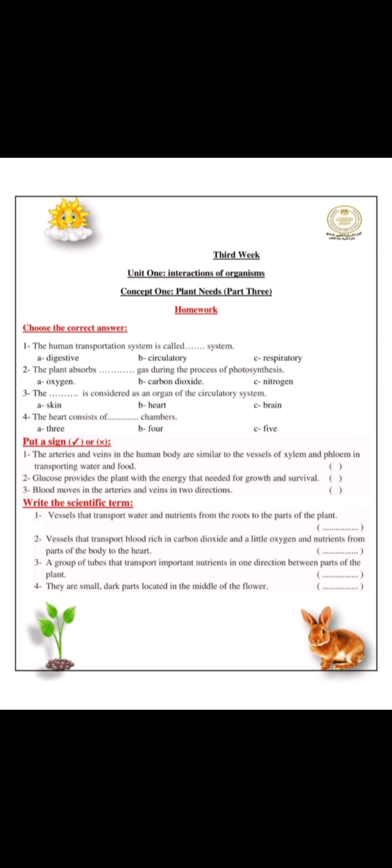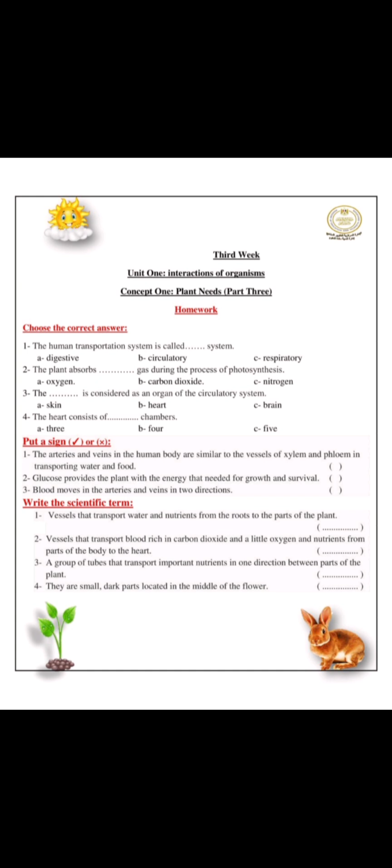Choose the correct answer. The human transportation system is called the circulatory system. The plant absorbs carbon dioxide gas during the process of photosynthesis. The heart is considered an organ of the circulatory system. The heart consists of four chambers.